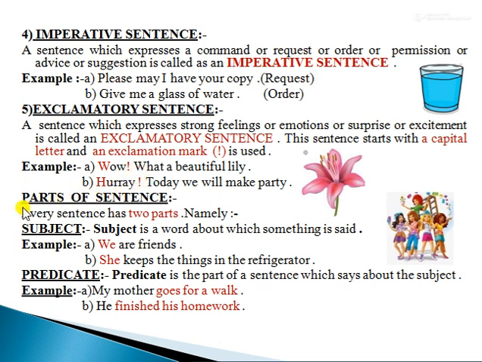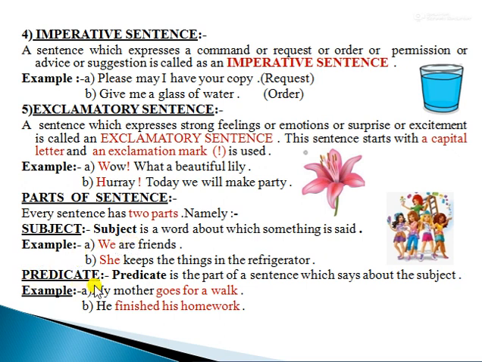Now we will study about the parts of sentence. Every sentence has two parts, namely subject. Subject is the word about which something is said. Examples. Number A. We are friends. Number B. She keeps the things in the refrigerator. In these two sentences, we are talking about we and she. So that is why they are known as subject.